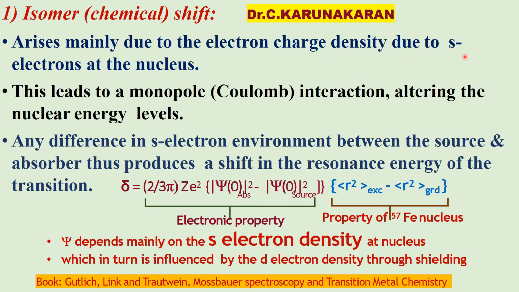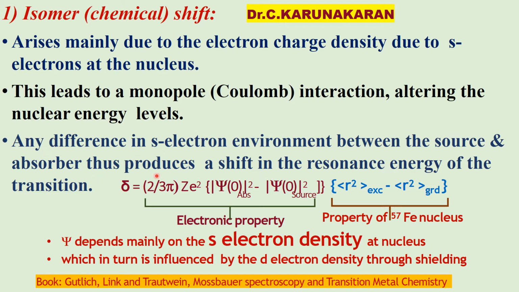So this is electron minus, nucleus plus. This leads to a Coulombic interaction called monopole interaction. Isomer shift is also called Coulomb interaction. This changes the nuclear energy levels. This changes the energy gap between the ground state and excited state.